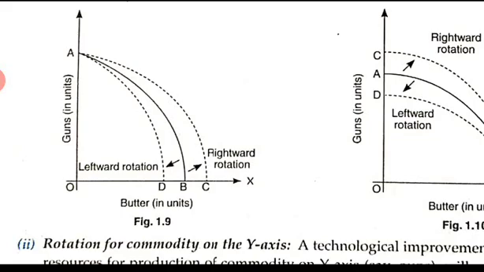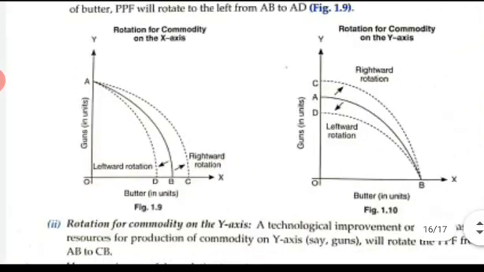Suppose there is a degradation or decrease in the resources or the productive capacity with respect to butter, then the PPF will rotate leftward. So this is the rotation of the PPF when there is a change in technology or in the productive capacity with respect to only butter. Okay, so this is the rotation of PPF on the x-axis.